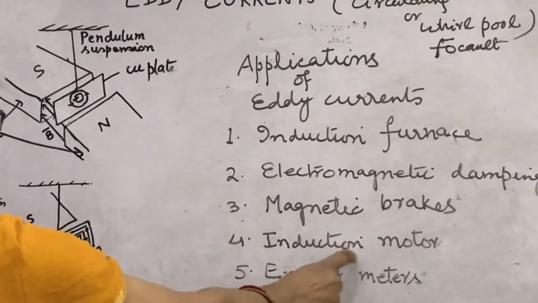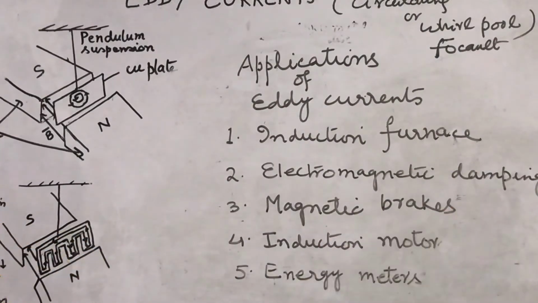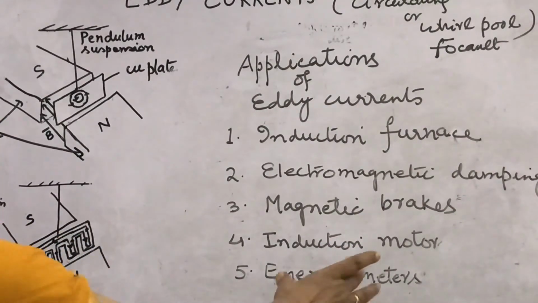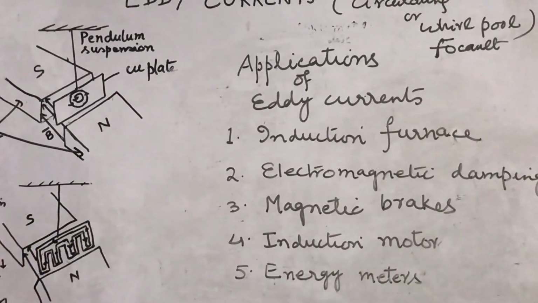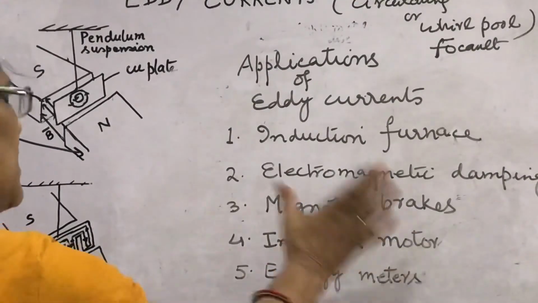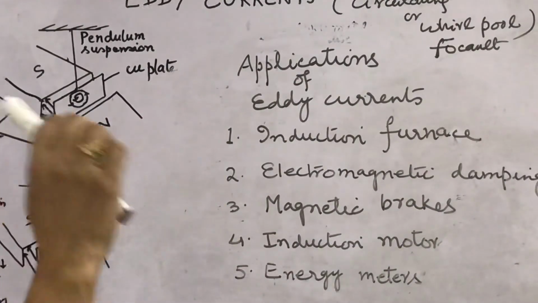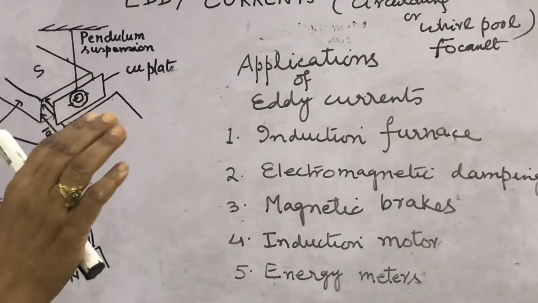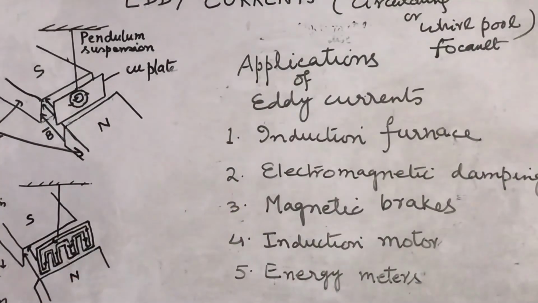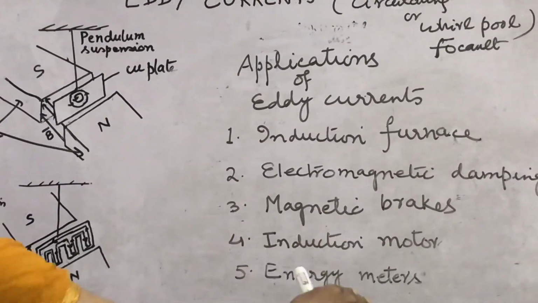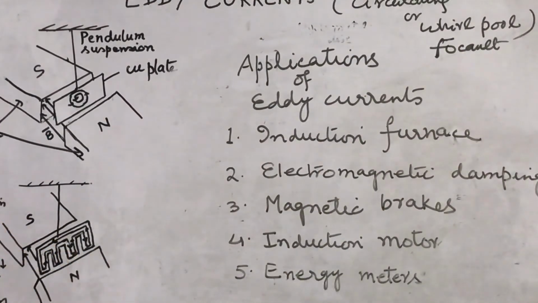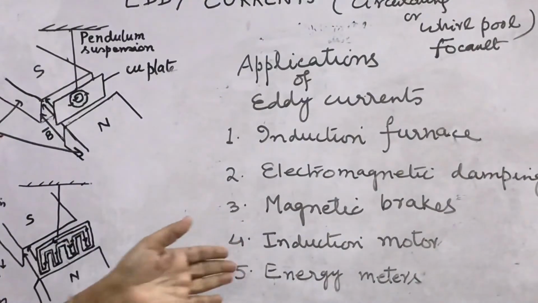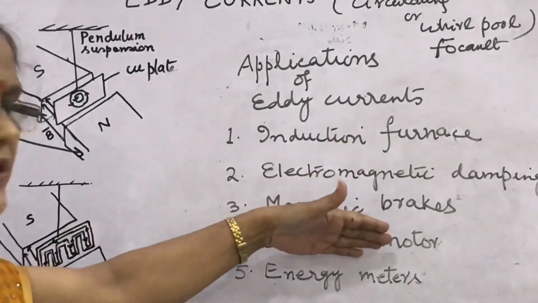In an AC induction motor, a rotating magnetic field is produced. A metallic rotor is placed in this magnetic field. The eddy currents are set up in the rotor and tend to oppose the relative motion between the rotating magnetic field and the rotor. As a result, the rotor also starts rotating in the same direction about its axis.